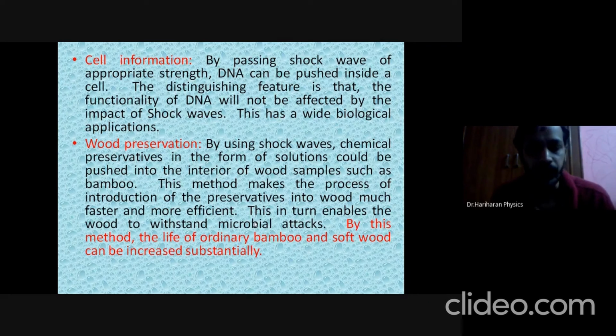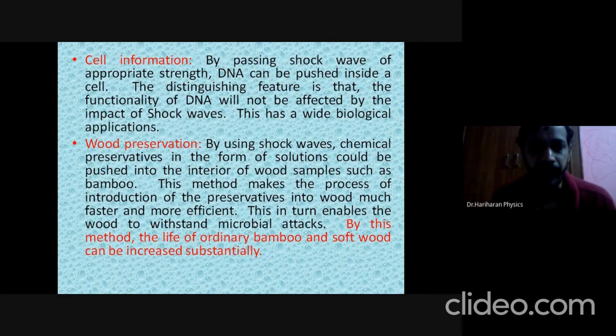Now how do you know the cell information? The size of a cell is only anywhere between a few micrometers to a few nanometers. So in order to extract the information about a cell, some molecules or some DNA or RNA whose properties you know, you have to push inside the cell. Based on this DNA, there will be changes that appear from the cell, and from those changes we can find a lot of information about the cell.